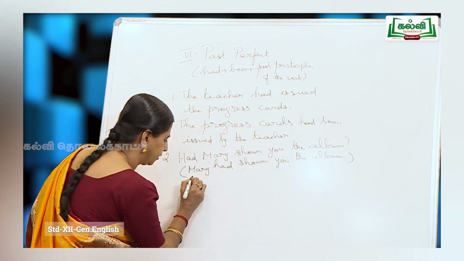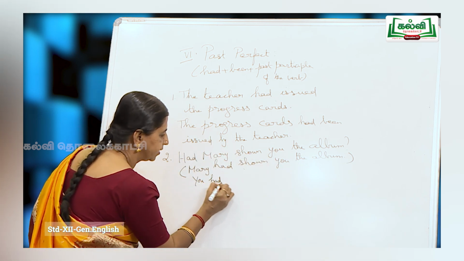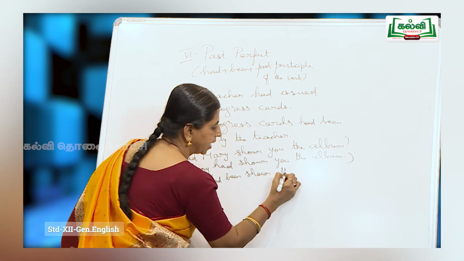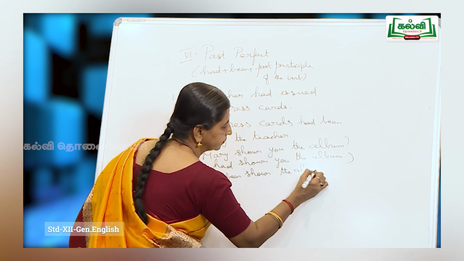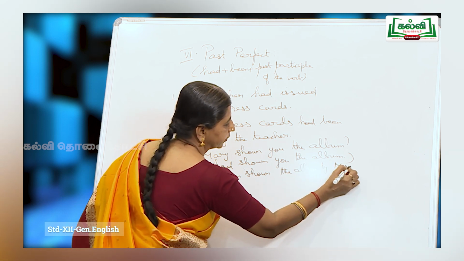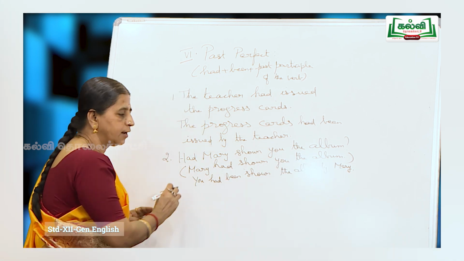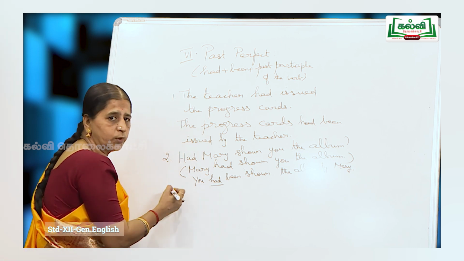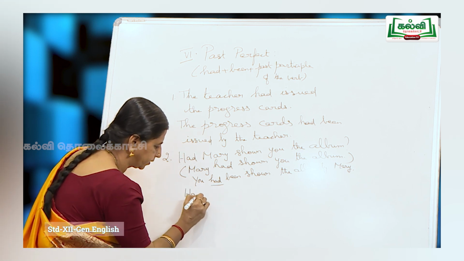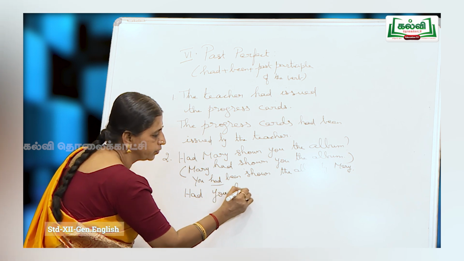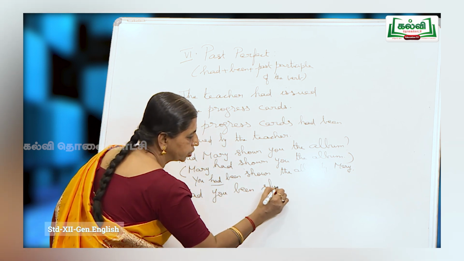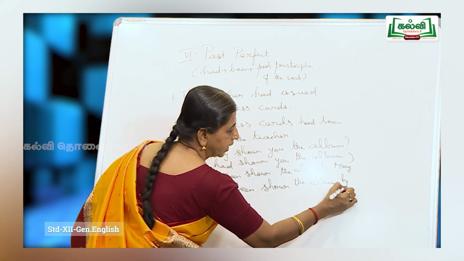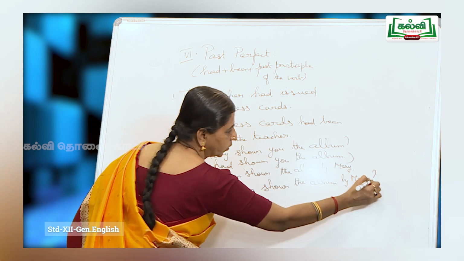So, answer number 1: you had been shown what? The album by Mary. Now, I am going to convert it into the interrogative form. So, I bring this to the beginning with a capital H. Had you been shown the album by Mary? Question mark.